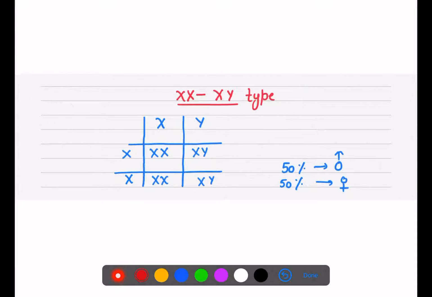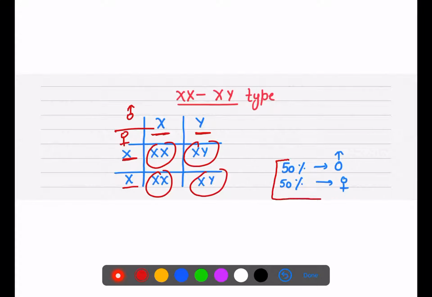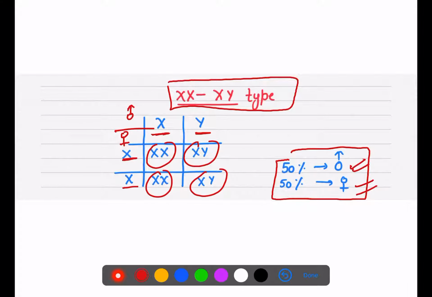Now in the XX-XY type, if we put a cross, this is the female and this one is the male, right? When you cross them, there is a 50% chance of a male child and a 50% chance of a female child.